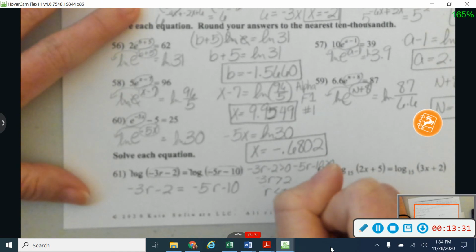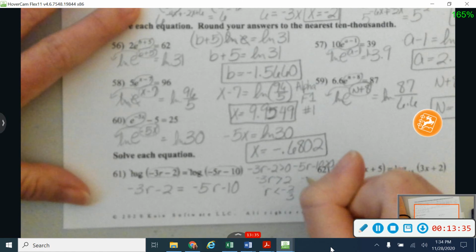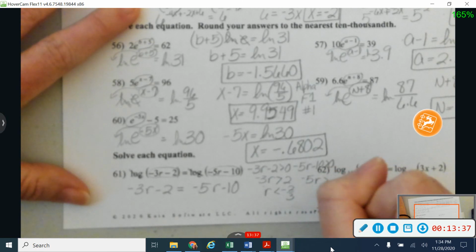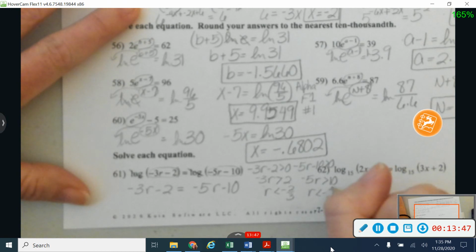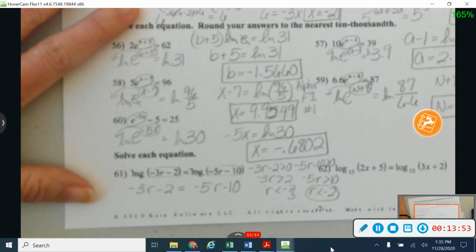So I'm going to need an r value that's less than negative 2/3. Or let's see what happens with this one. This is going to give me 10, and so that's going to be less than, and this is going to be negative 2. So I'm going to work with this one right here, because if r is less than negative 2, it's already going to be less than negative 2/3.